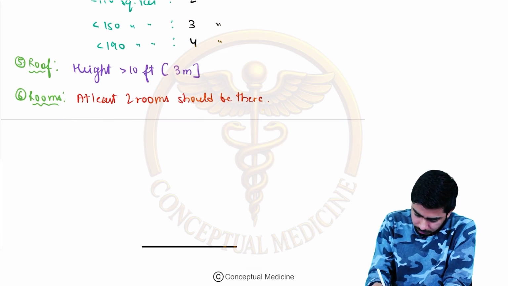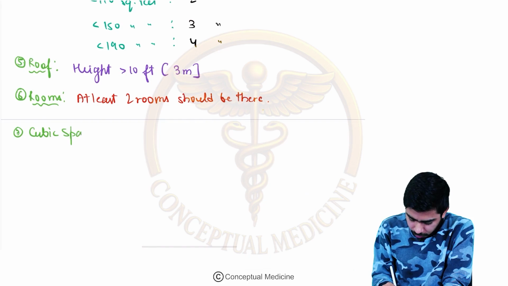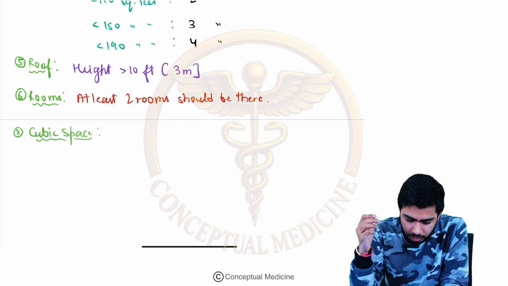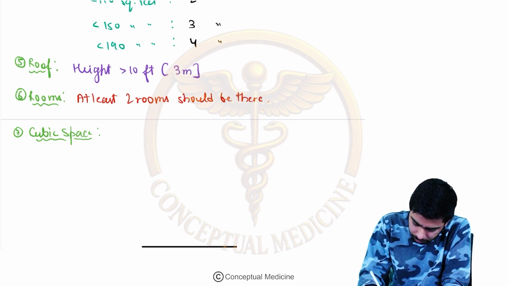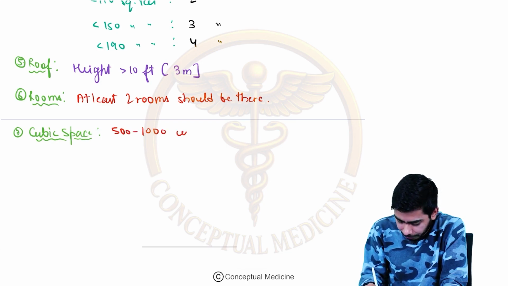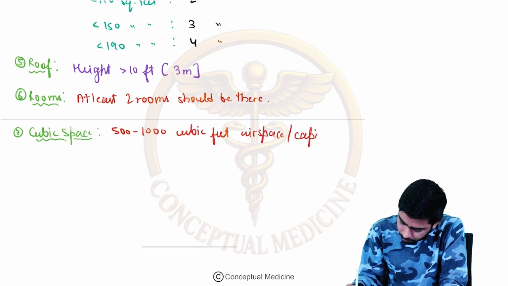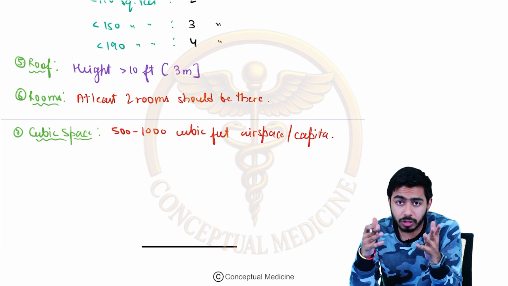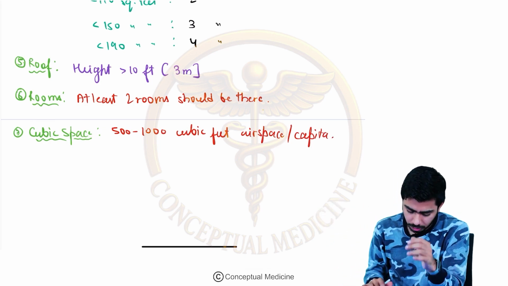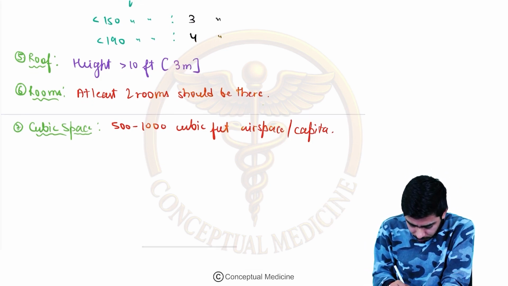Next is the cubic space. Recently a question came from the cubic space, that how much cubic space is actually needed for one person, for example. So here we shall write that 500 to 1000 cubic feet air space per capita. That is needed for a person if you talk about the cubic space in a particular house, right?